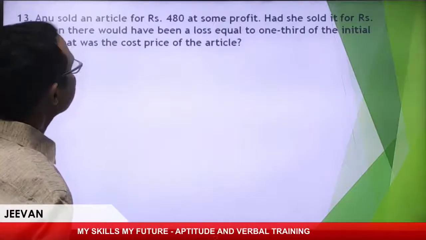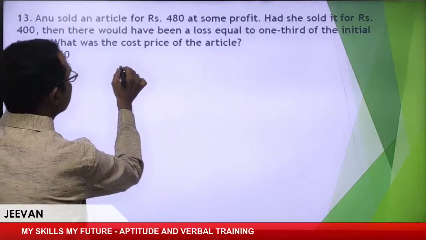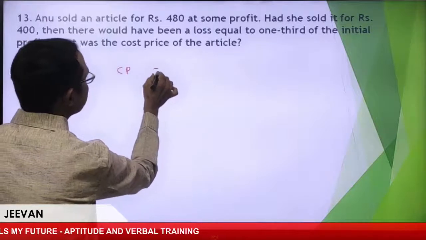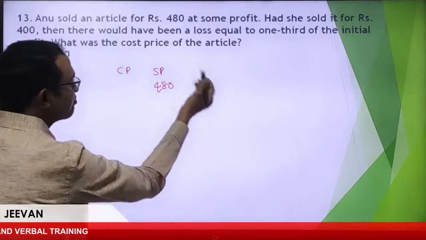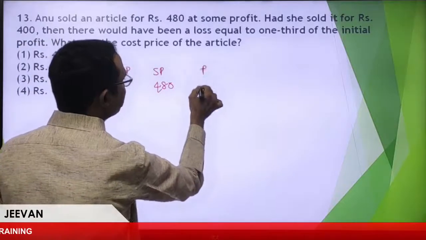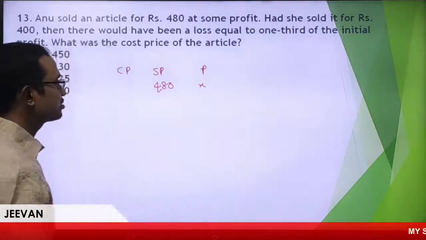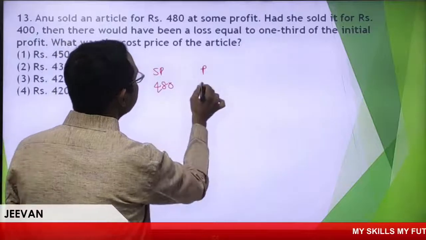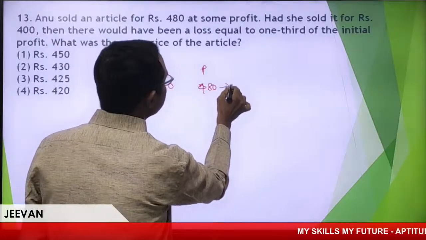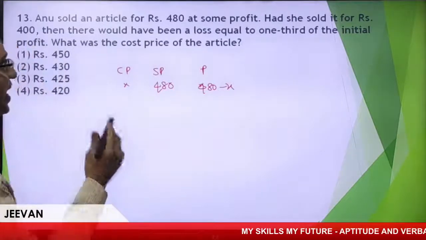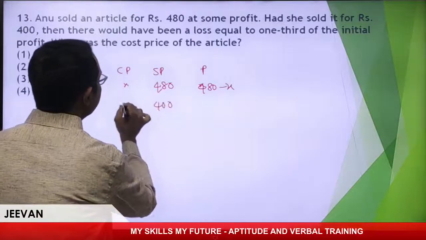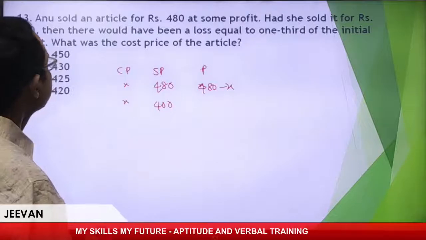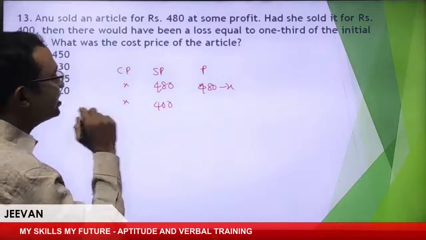Anu sold an article for 480 rupees. This is CP, SP, 480. She got some profit, X. So profit is here, 480 minus X. Had she sold it for 400, there would have been a loss.